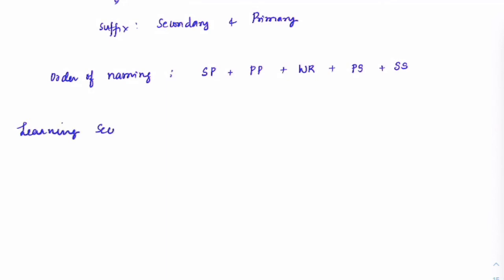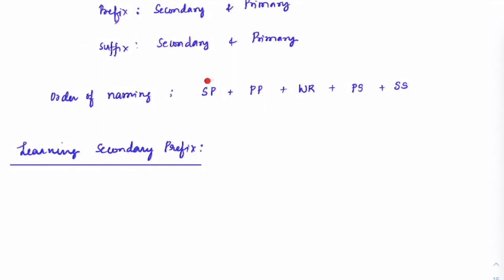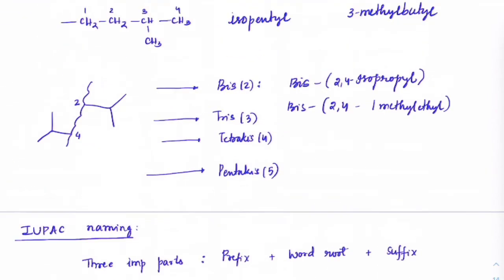So first is learning about secondary prefix. Secondary prefix is all about branches. We just got some overview of how the branches look. We have different types of branches: alkyl, alkenyl, alkynyl. The most used is only alkyl branches. I'll write the branch name and the secondary prefix name that we have to use.